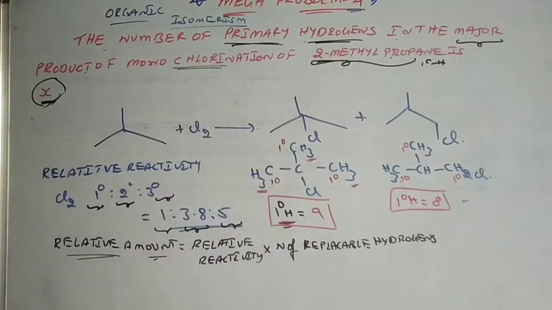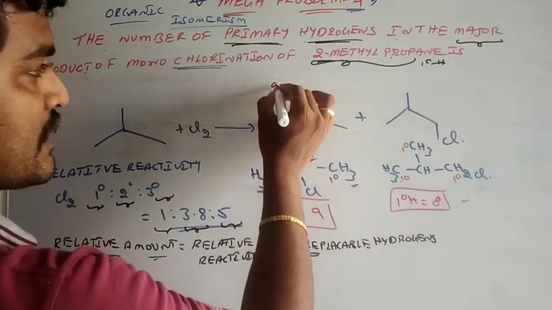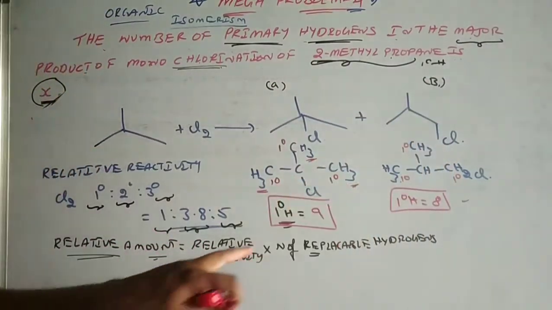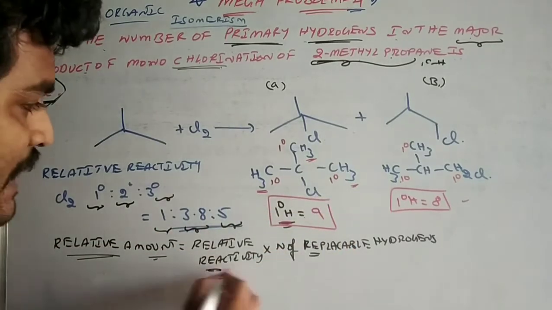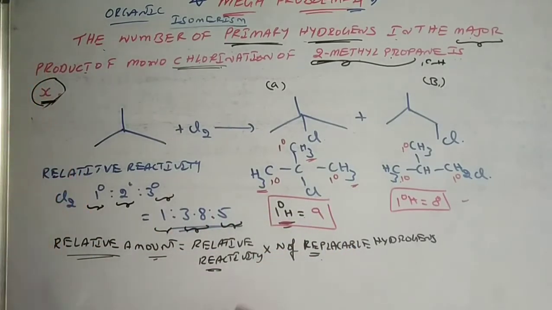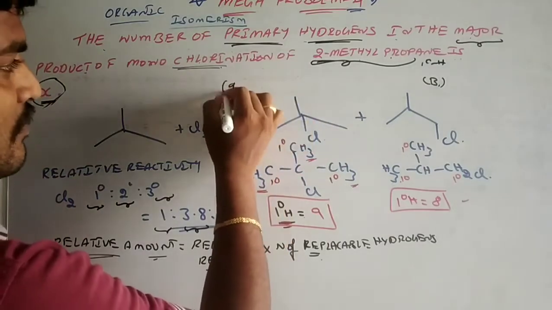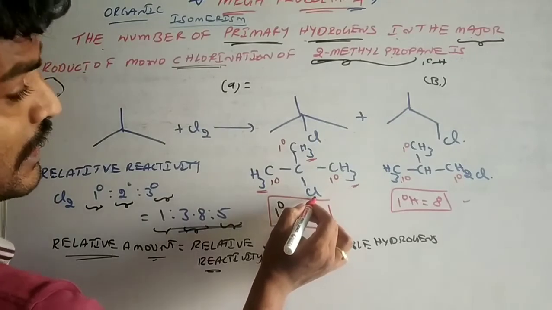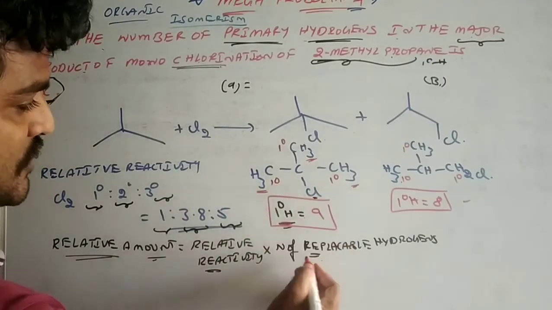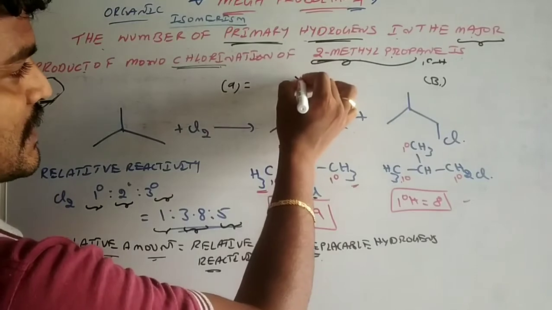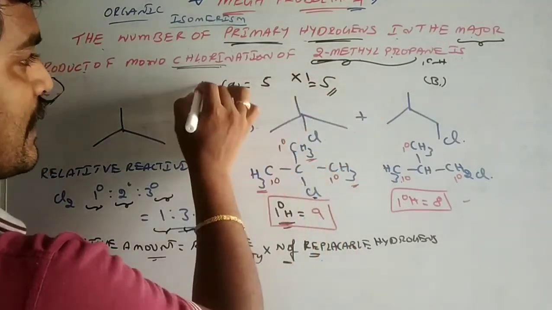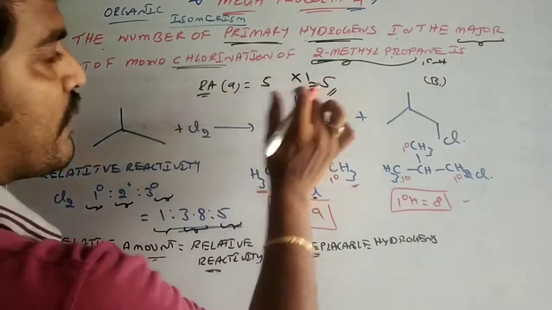For example, let us take this as A and this as B. If you want to find the relative amount of this, it means relative reactivity into replaceable hydrogens. So for this compound, the tertiary hydrogen is replaced. So the number of replaceable hydrogens is 1. Since it is tertiary, it is 5. So totally the relative amount is 5.